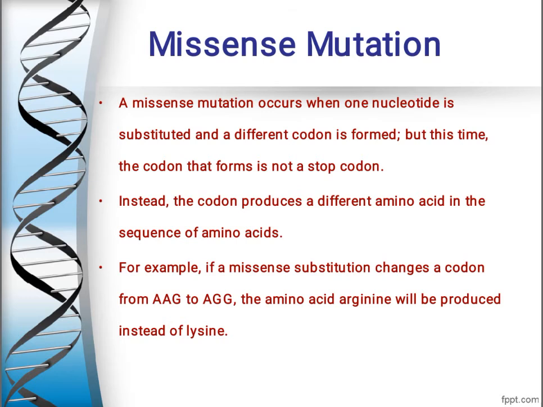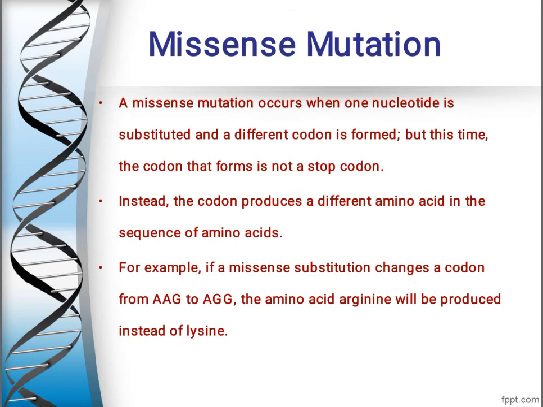In that dictionary, a few codons are called start codons or initiation codons, whereas a few codons are termed stop codons or termination codons. And a missense mutation occurs when one nucleotide is substituted, that is changed, and because of this substitution a different codon is formed. But this time the codon that forms is not a stop codon.